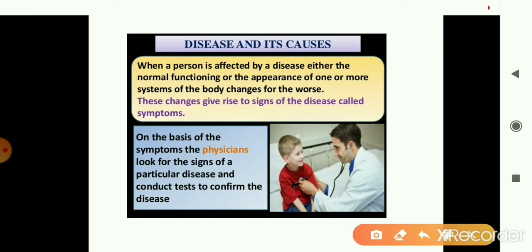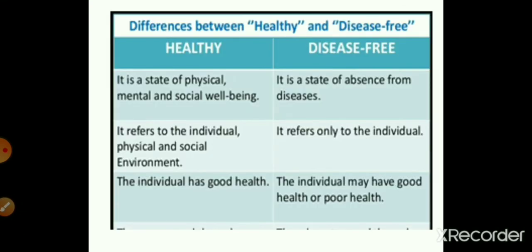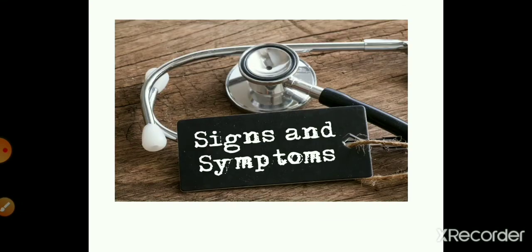Because, as already stated, a person will be suffering from a disease when there is a change in the appearance or functioning of the body or the body part. So when a body part does not function, or if there is a change in appearance or functioning, then this will be shown in the form of symptoms and signs, and thus one may be able to know which disease it is. So diseases are diagnosed on the basis of signs and symptoms.